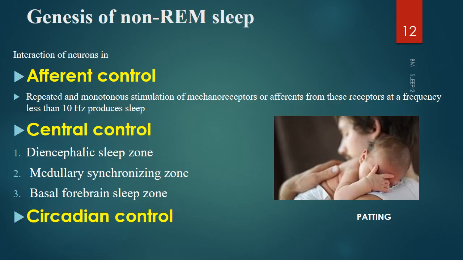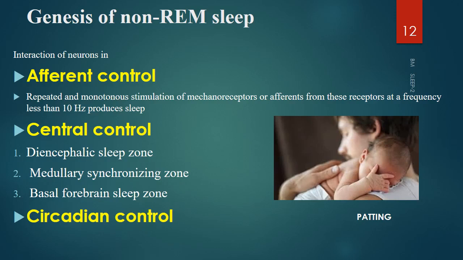So now we'll look into the genesis of non-REM sleep. So first is non-REM sleep. We are from the awake state getting into the sleep. We start our sleep with a non-REM sleep. You can have an afferent control, like when you are tapping the baby, you're giving a slow frequency mechanical stimulation. These can cause induction of sleep.